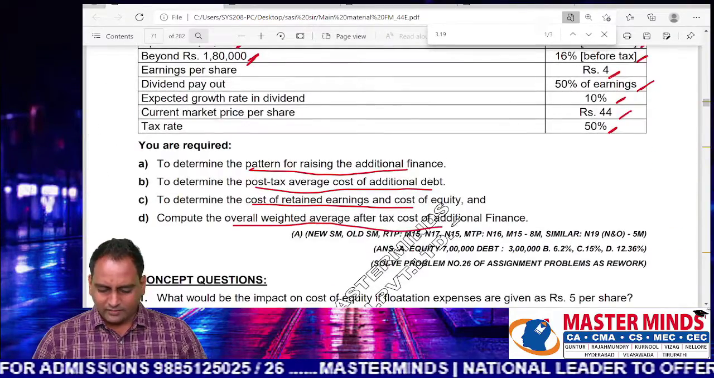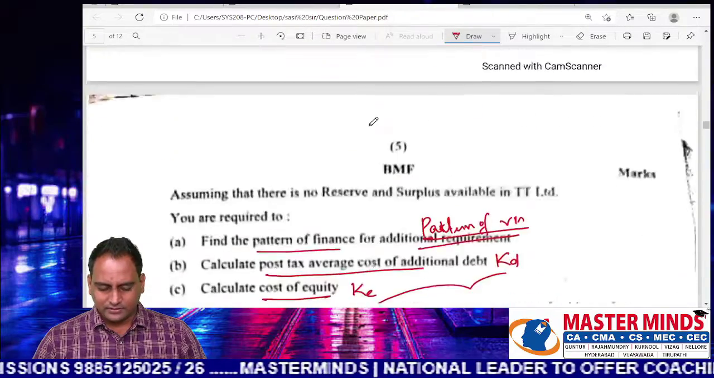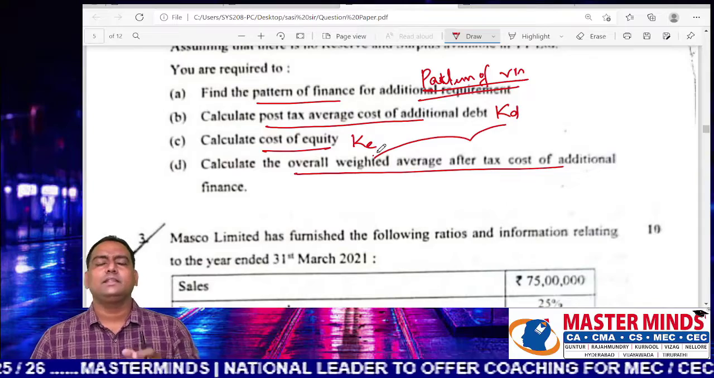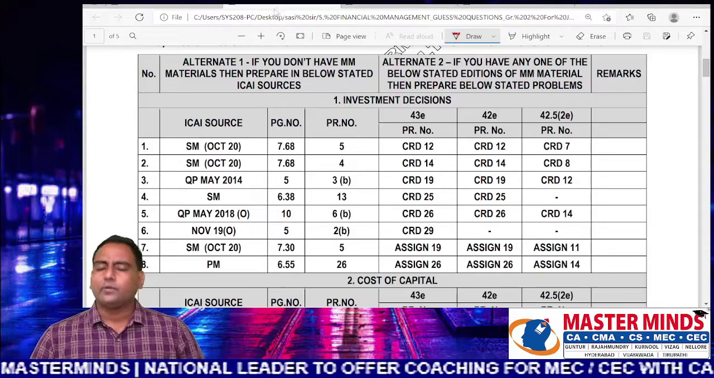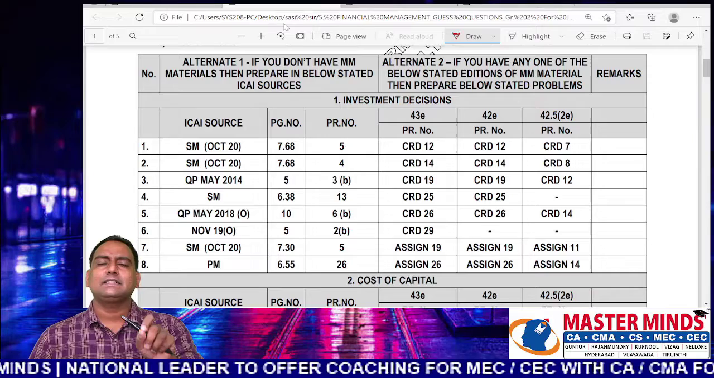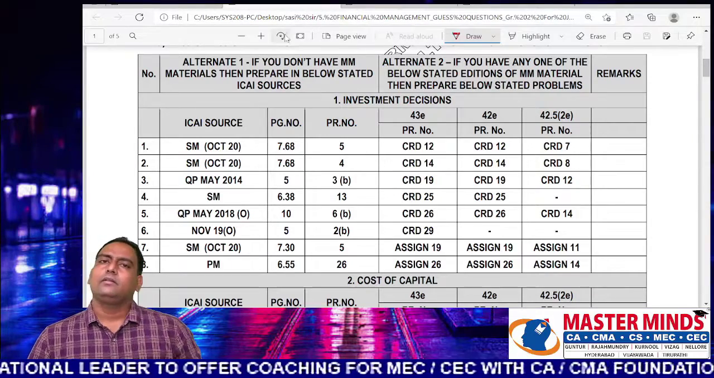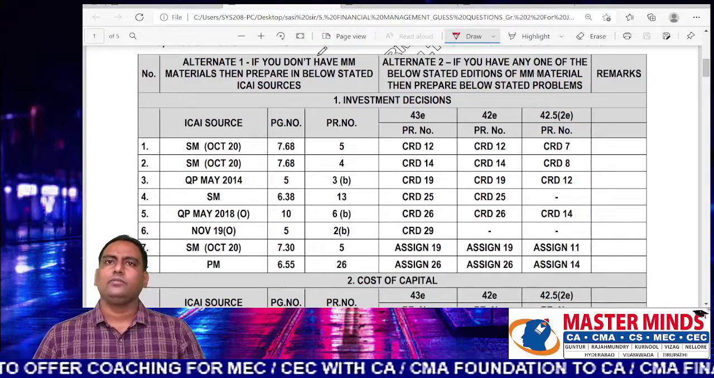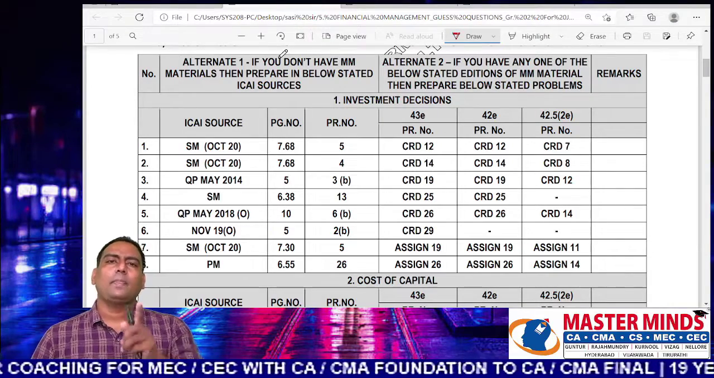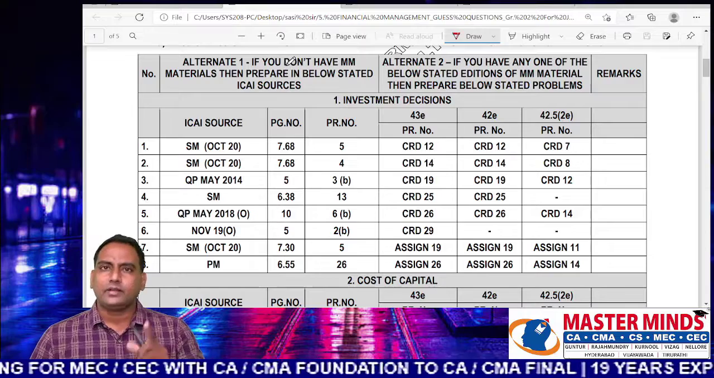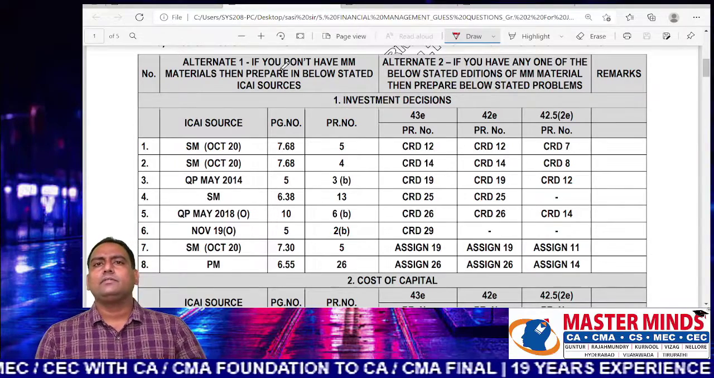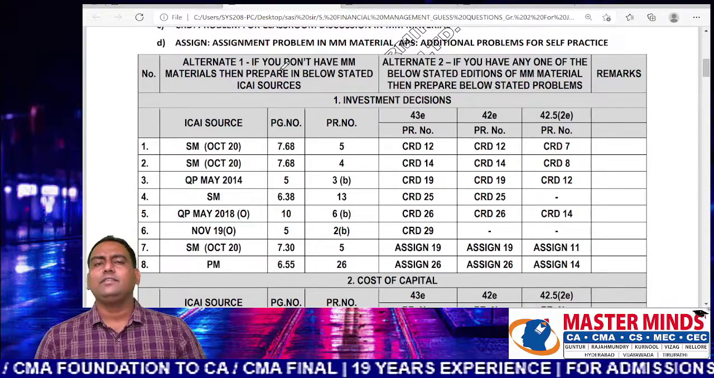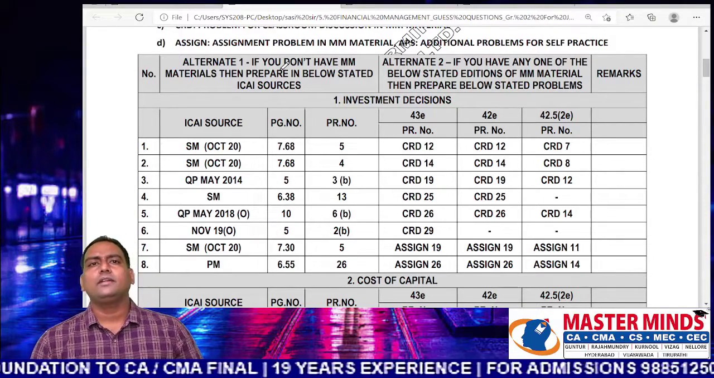So overall weighted average cost of additional finance, this is also given. So the pattern of the question is the same, except there is a change in values. In professional exams, you don't expect the same values from any material. What you have to focus on is the content and structure of the problem. Structure and content of the problem is the same. There is no change, except slight variations in the values, which you have to ignore.